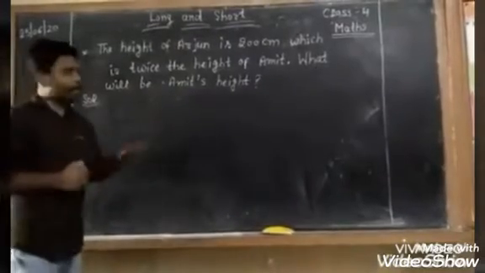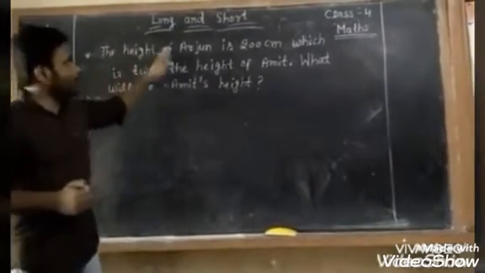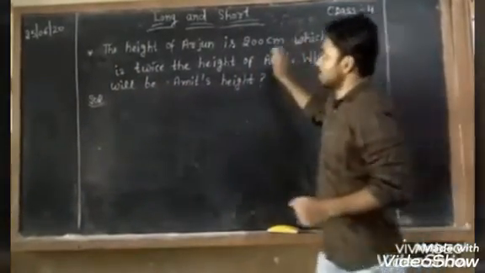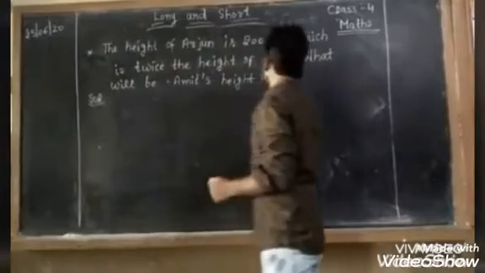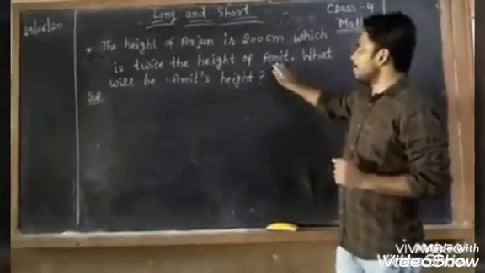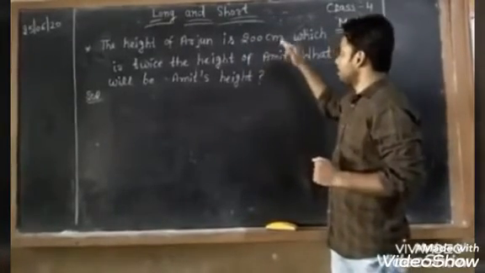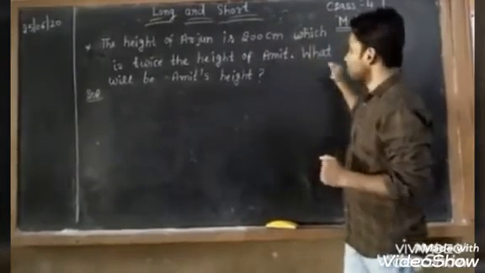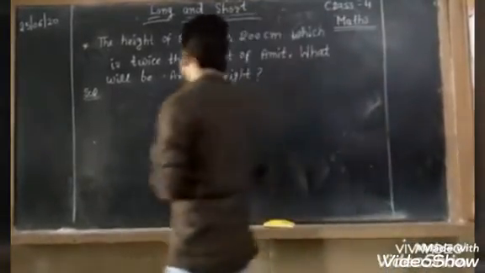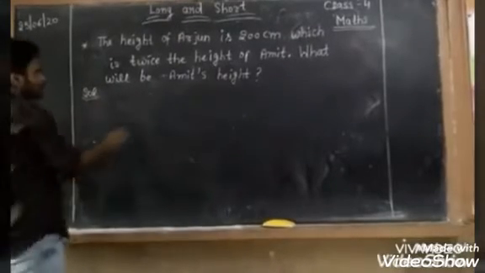Now we will do this last question. Height of Arjun is 200 centimeter, which is twice the height of Amit. Now the question is, what will be Amit's height? Okay, very simple question. I know all of you can do that. Now let's do the solution.